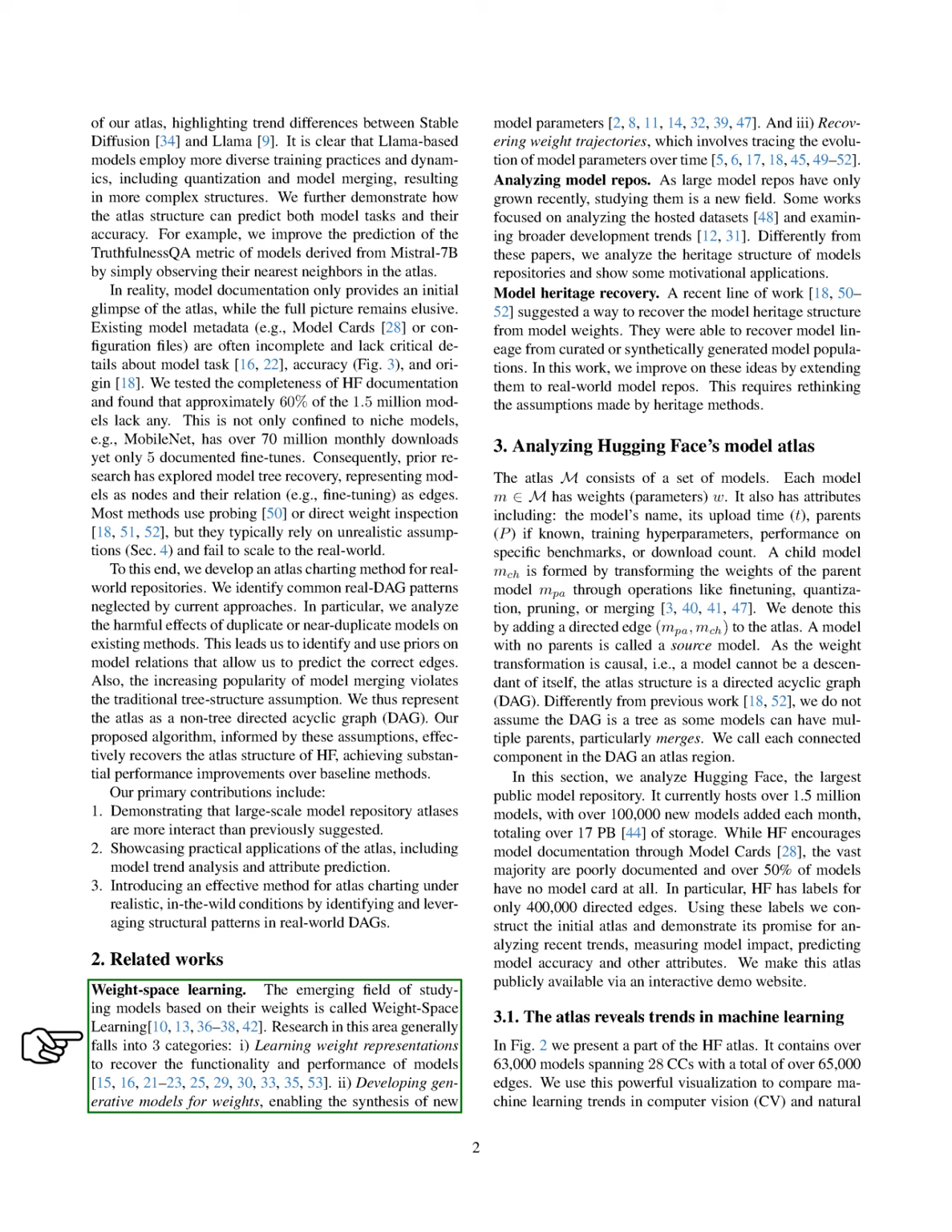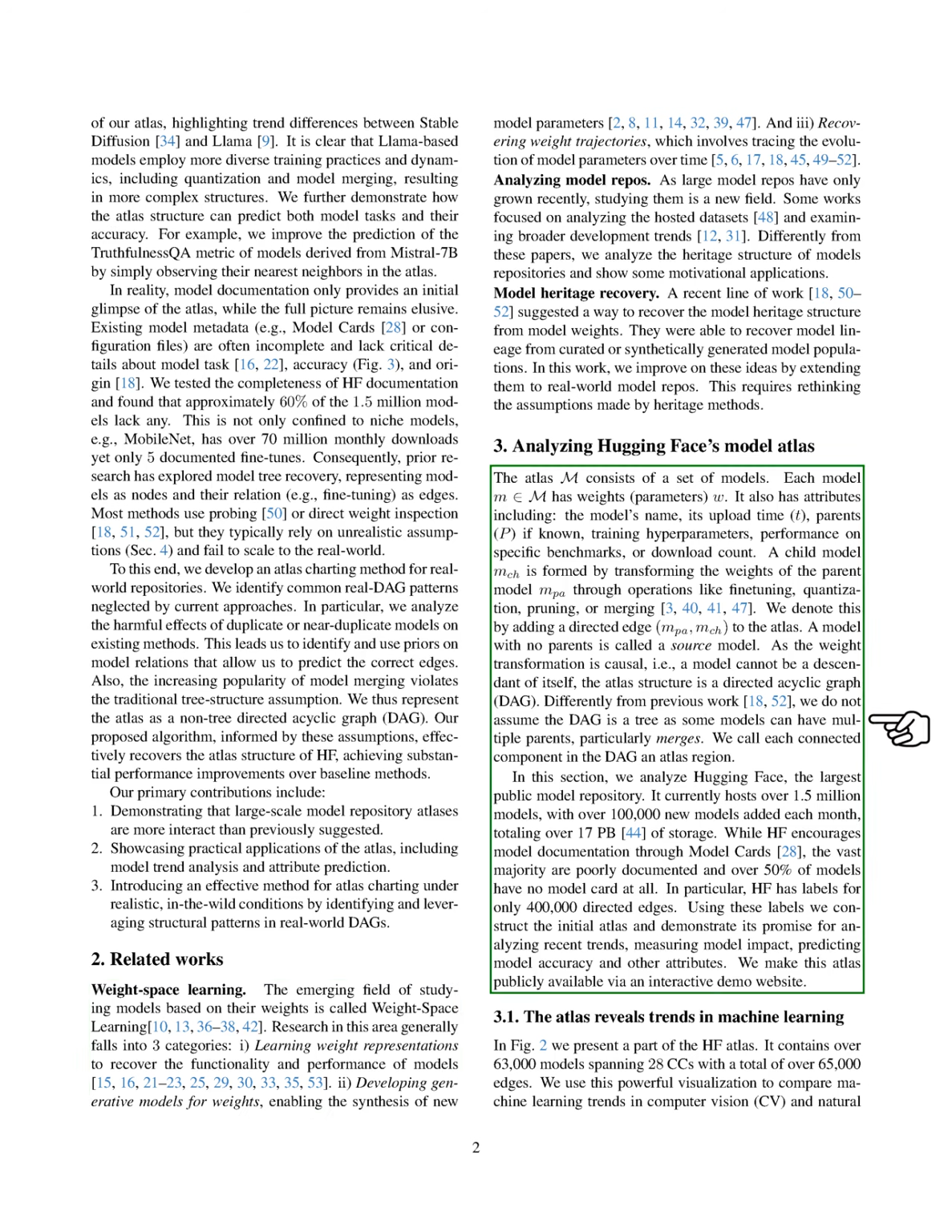We highlight the vast size of Hugging Face, with over 1.5 million models and significant storage, while noting the inadequacy of model documentation. Using the available data, we construct the initial atlas and demonstrate its potential for analyzing trends, measuring model impact, and predicting model attributes, making this atlas accessible through an interactive demo website.